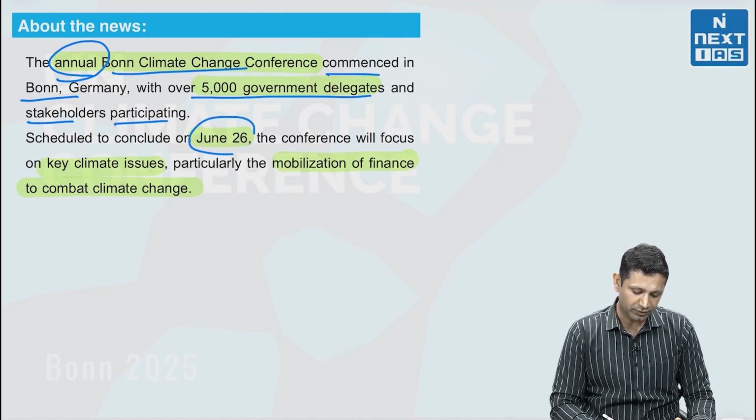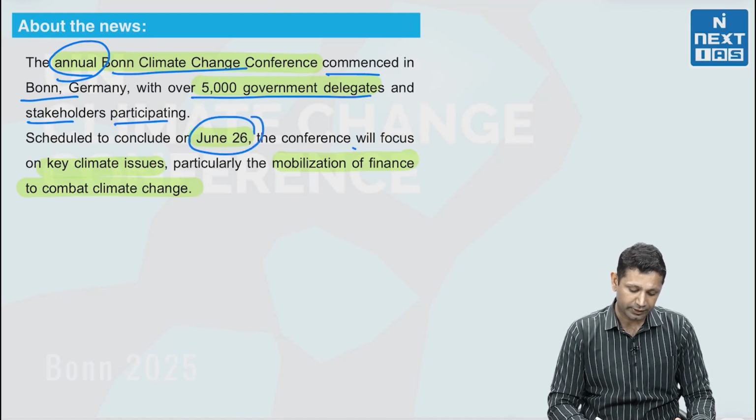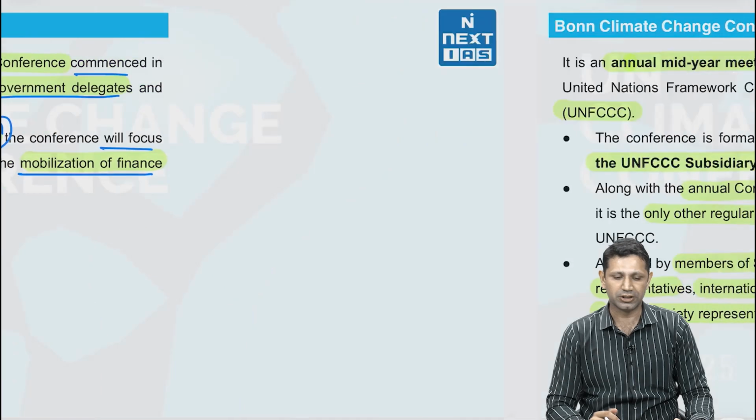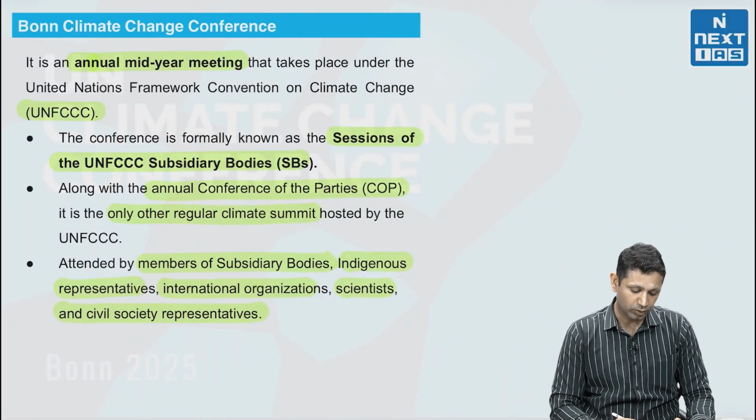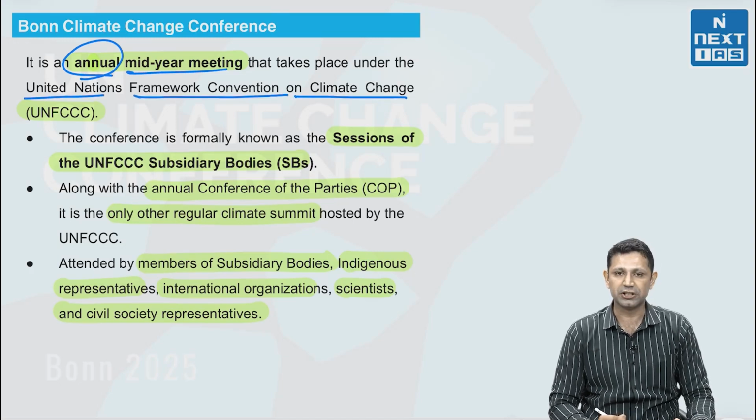It will conclude on June 26, and the conference will focus upon the key climate issues, particularly the mobilization of finances to combat climate change. Then this Bonn Climate Change Conference is an annual mid-year meeting which takes place under the United Nations Framework Convention on Climate Change.